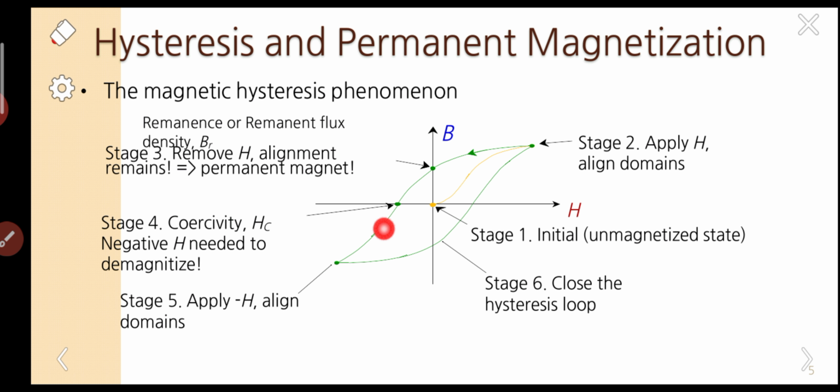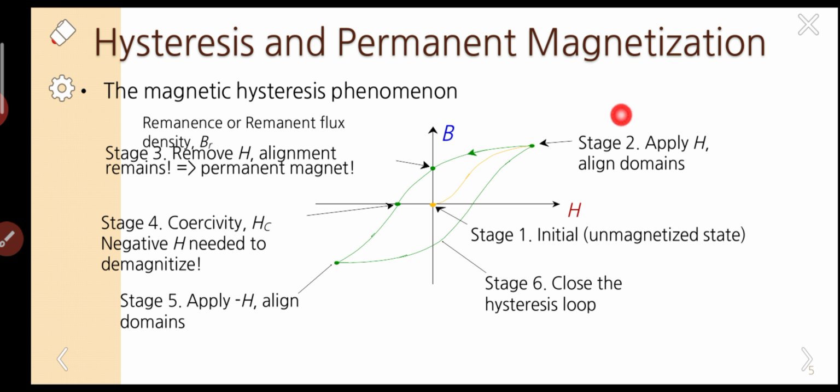After applying some field, this graph travels from here and enters this point. At this point the magnetic induction was 0, that means the magnet becomes demagnetized. The amount of field needed to demagnetize is generally called coercivity or coercive field. At this point the material gets demagnetized. Now, from here also, we have increased the field in the opposite direction. After a certain amount of field, it gets saturated again in the opposite direction.